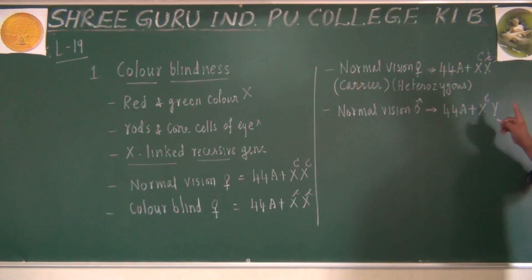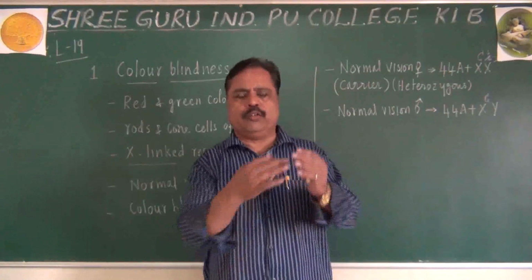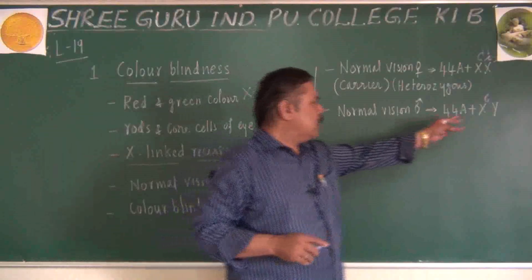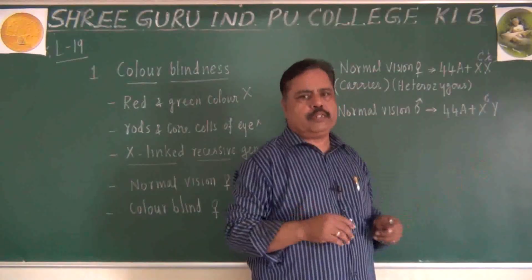Remember, the Y chromosome will not have its corresponding allele. Why? X and Y are not homologous chromosomes. The Y chromosome is different, the X chromosome is different. When they are two different chromosomes, the genes present in them will also be different.